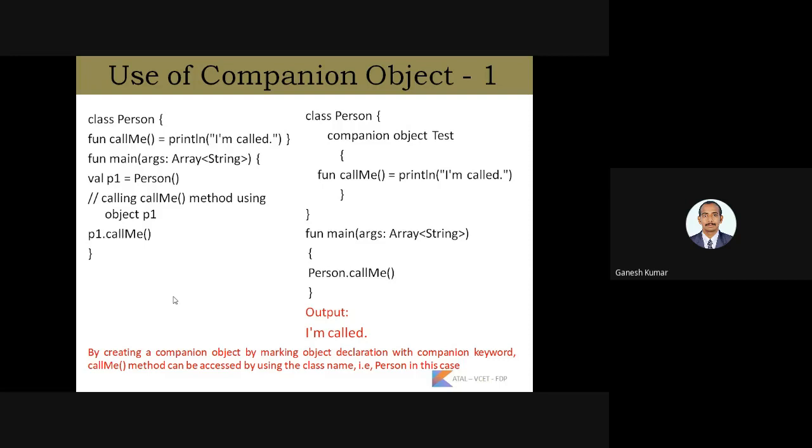This is the main advantage of using a companion object. So instead of creating a normal object in the main program, we are creating a companion object in the class itself, and with the help of that companion object, we are accessing the methods declared inside the class.